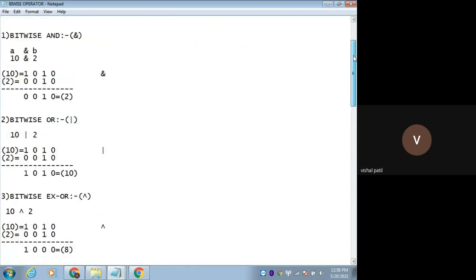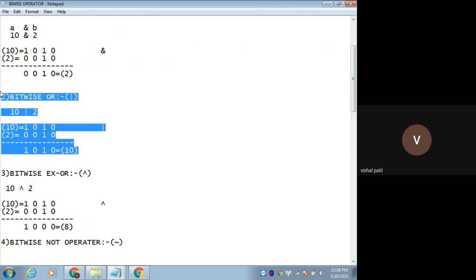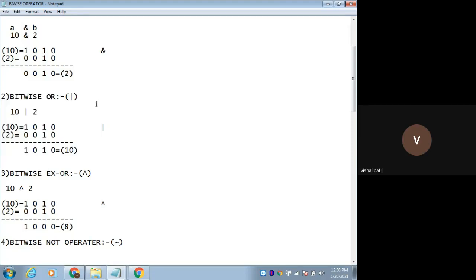Now you can easily understand this bitwise OR operation. Think on it and tell me whether you understood or not. You can do it on your own.